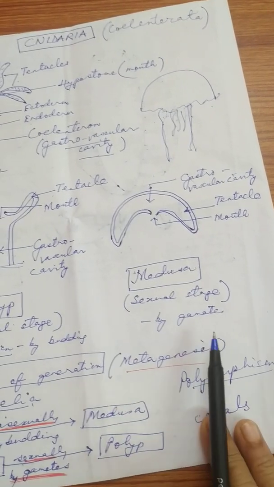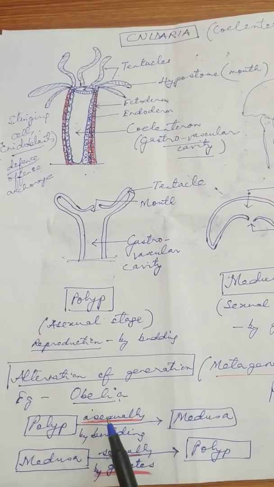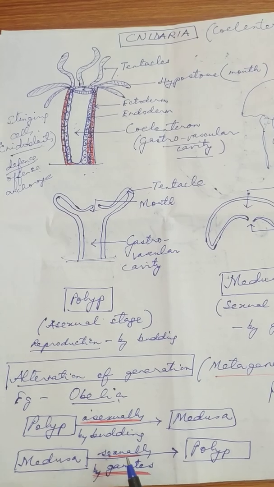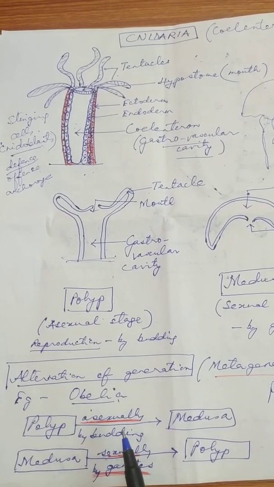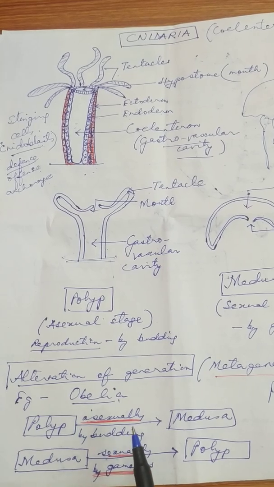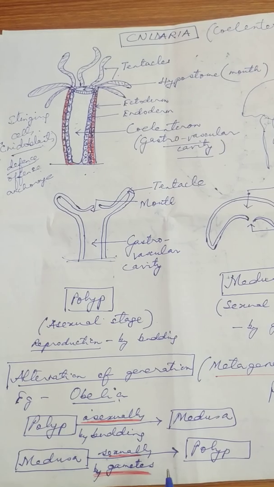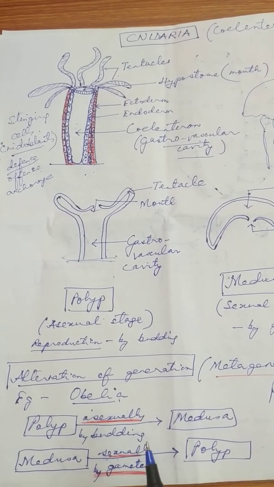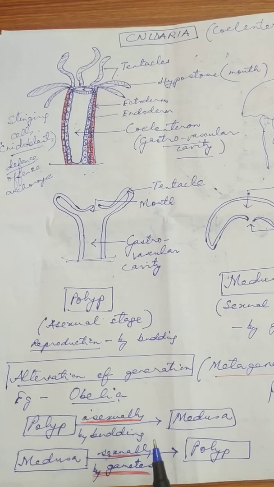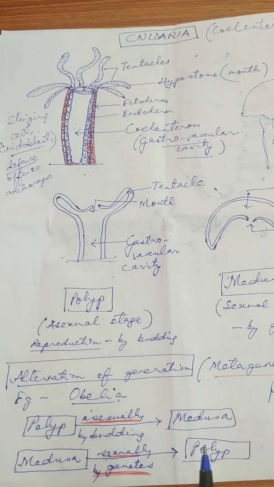Animals, I have already told you, can reproduce asexually and also sexually. Asexually, they reproduce by budding, also said as fission, and sexually they reproduce by means of gametes. Moreover, they may be hermaphrodite. Now what do you mean by hermaphrodite animals?